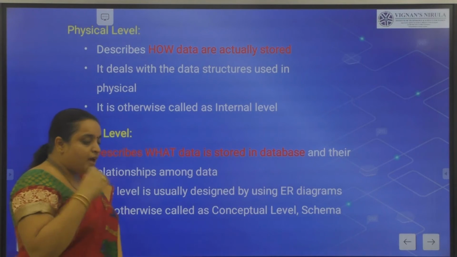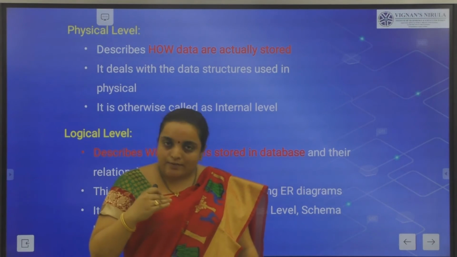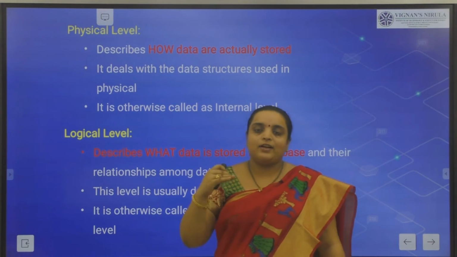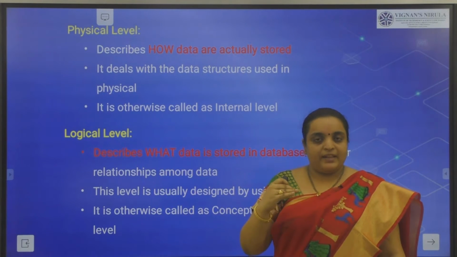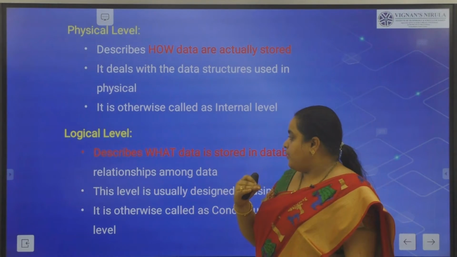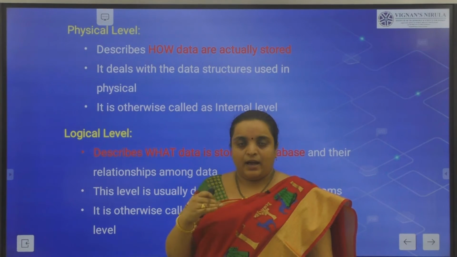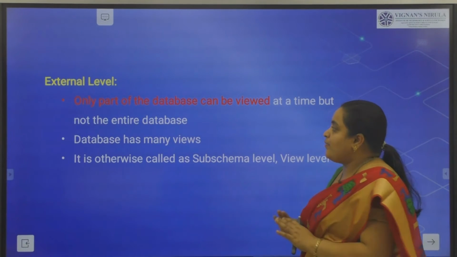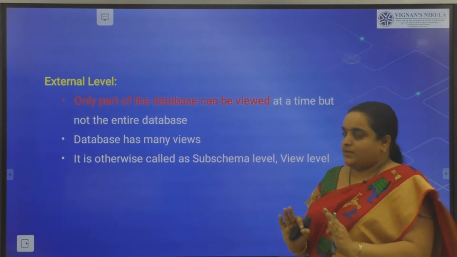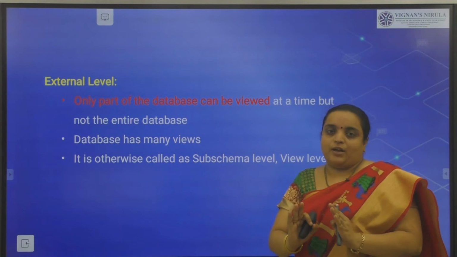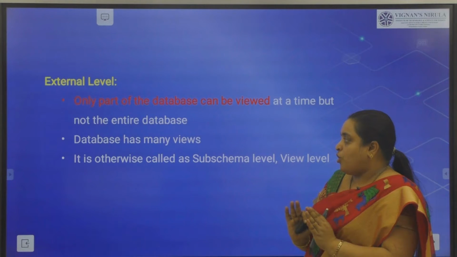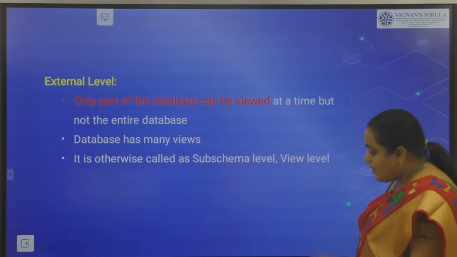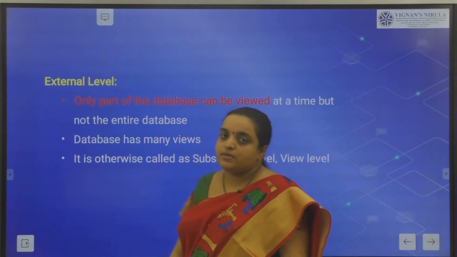Is that clear? So we have three levels of abstraction. The first level is the physical level, the second is the logical level, the third is the external level. The physical level talks about how data is stored in the database. The logical level describes what type of data is stored in the database. Then talking about the external level, it will talk about only a part of the database that can be viewed. The remaining database it will not touch. So it has many views. Clear? It is also called the subschema level or view level. Is that clear, students?